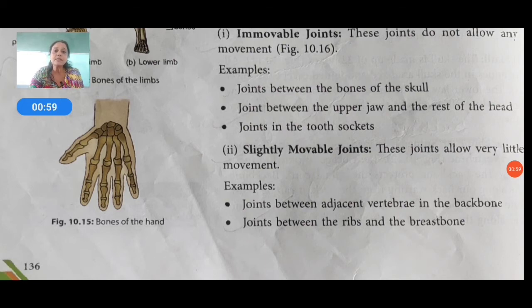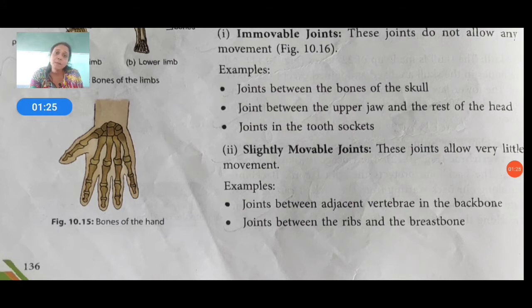For examples, joints between vertebrae in the backbone. In our backbone, we can see this type of joints. Joints between the ribs. In the ribs, we can also see this type of joints, and also in our breastbone, which are slightly movable, not freely movable.